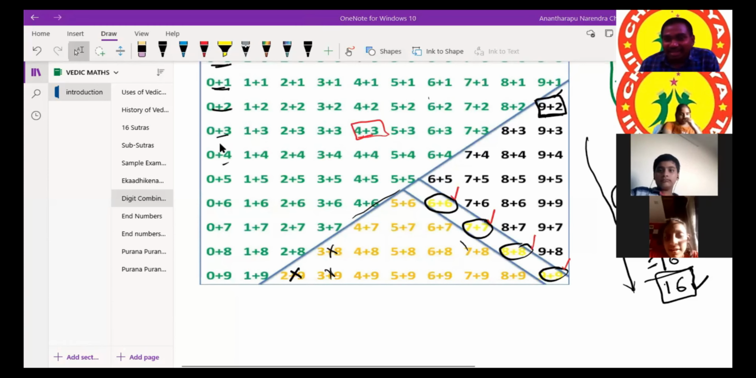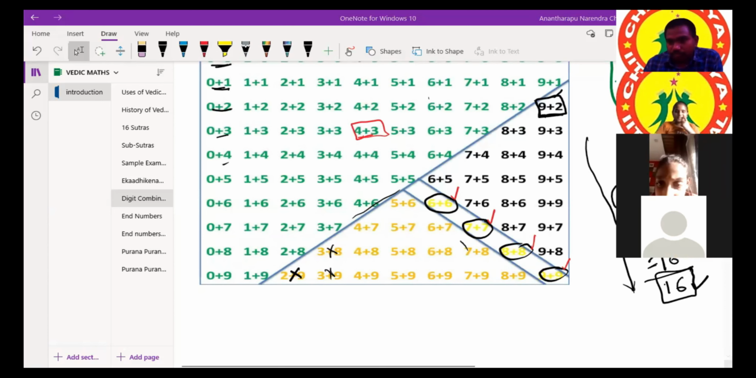And the remaining 32. Of those 32 also, 16 combinations are there. Actually, there are 32, and 16 are repeated. The same 16 are remaining, so we have 16 finally. Just we need to concentrate on these 16 combinations only.